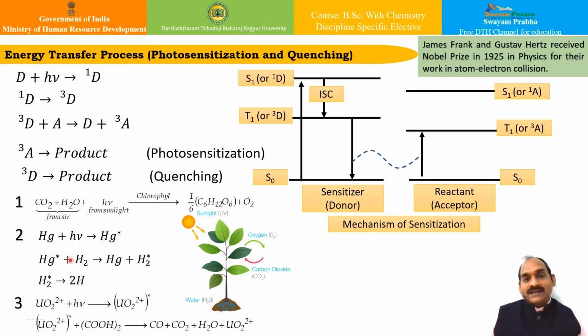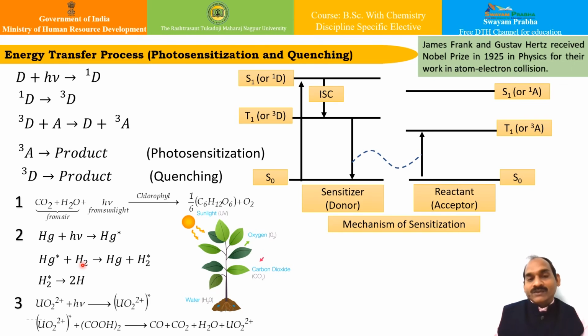Apart from that, there is another example. Hydrogen molecules do not dissociate when exposed to UV light, but when hydrogen gas is mixed with mercury vapors, the mercury vapors give the excited mercury state, and this mercury acts as the photosensitizer. When exposed to UV light, the hydrogen molecule dissociates to give hydrogen atoms.